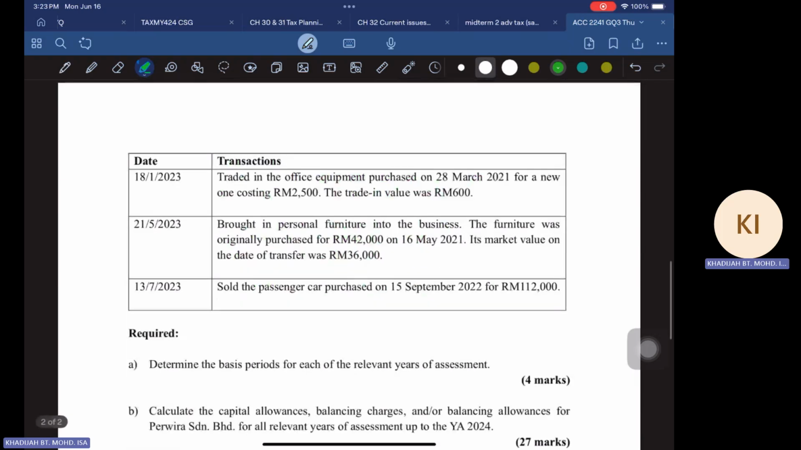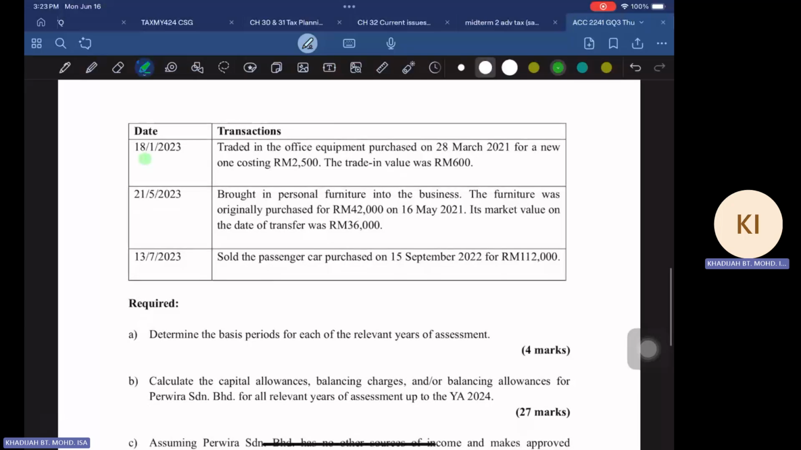And then we have another on 18th of January, where you trade in your office equipment that you purchased on 28th of February for a new one. Whenever you have a trade-in, later you're going to look into that. There are two assets here. One is the old asset, and then we have the new asset. The old asset is disposed of, and the new asset is the new acquisition. So you have to deal with the two assets here.